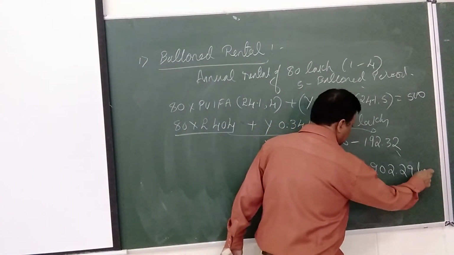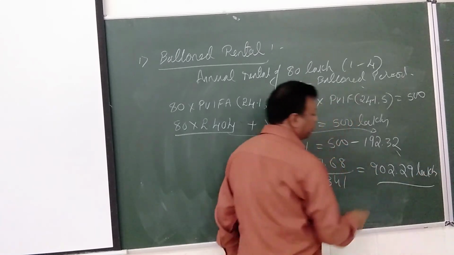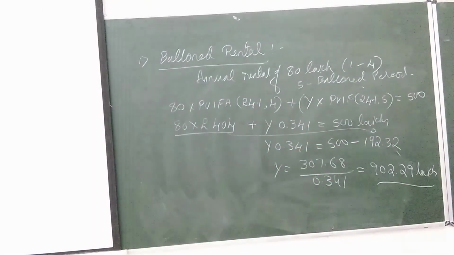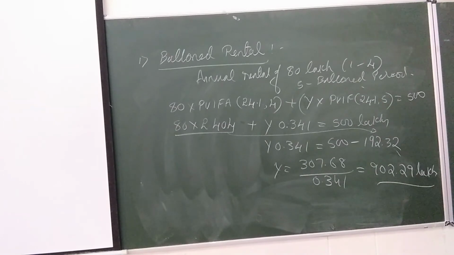This is a balloon number. All the years we are going to pay 80 lakhs for 1 to 4 years. Only the 5th year we are going to pay 2.29 lakhs. This is what we are going to call as a balloon.